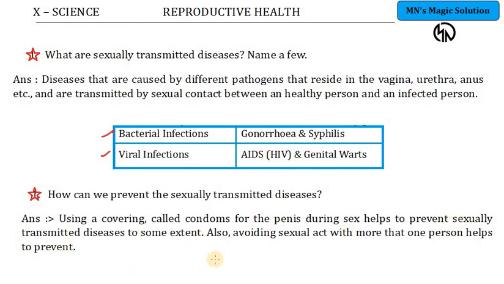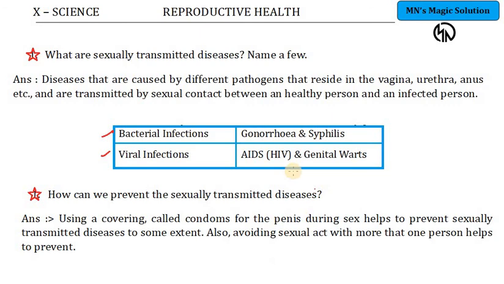Not completely. To totally prevent it, the sexual act should be avoided with a person who is actually having an infection. This can be done by not having sexual contact with more than one person. So, the 2 points given in your textbook to prevent sexually transmitted diseases are: usage of condoms to avoid physical contact, and avoiding sexual contact with more than one person, which will help reduce or prevent these diseases.